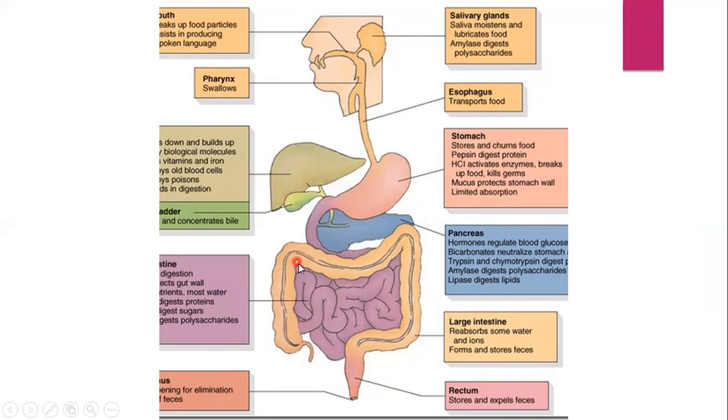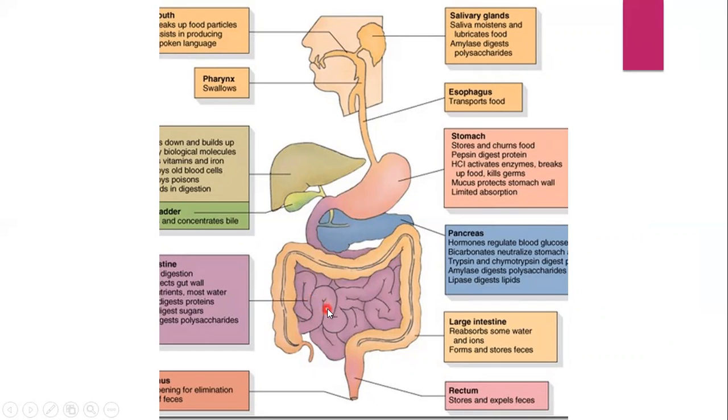The food then goes into the small intestine. The purple colored intestine is the small one. This small intestine receives juices from the pancreas and from the liver. Once the food is chemically broken down, it goes into this light yellow or orange colored large intestine. Food, water and minerals are absorbed through the large intestine and the small intestine.